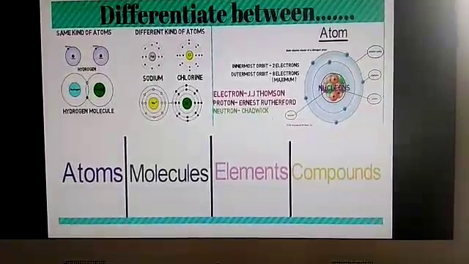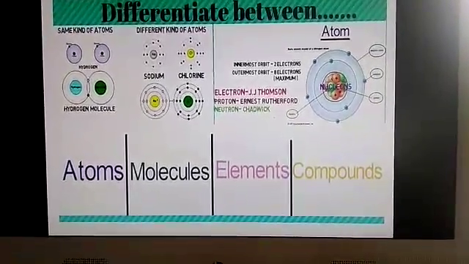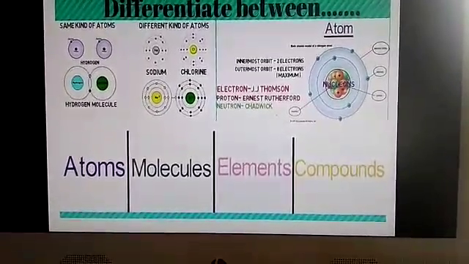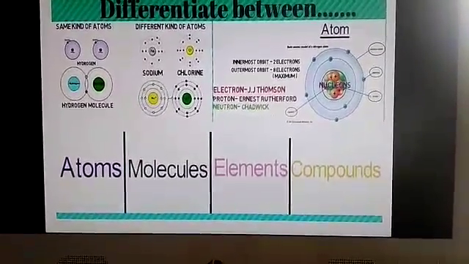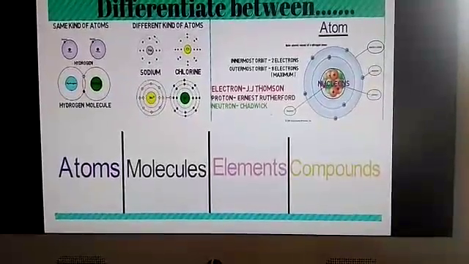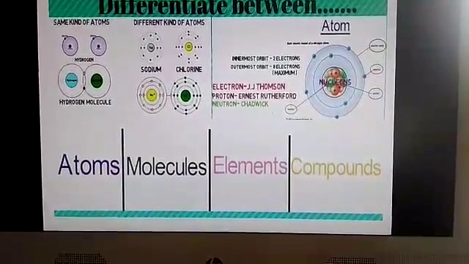So, J.J. Thomson model, Rutherford, Chadwick. Who discovered the electron? J.J. Thomson. Proton, Rutherford. And neutron, Chadwick.